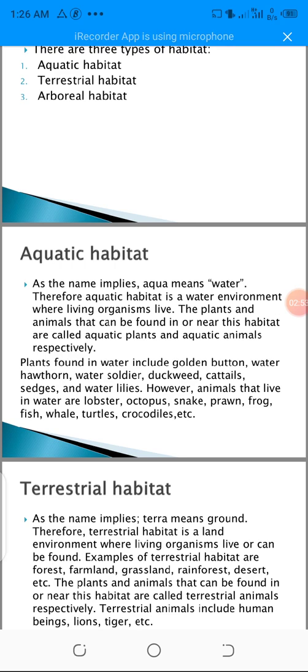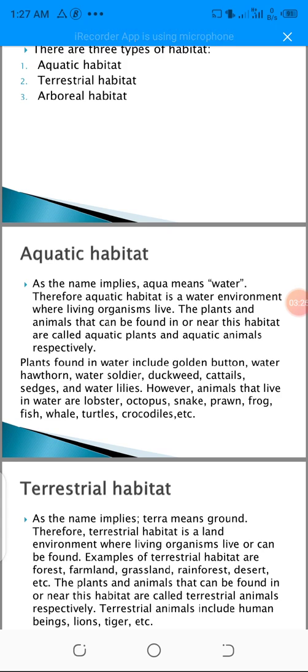As the name implies, aqua means water. I'm very sure we might be familiar with the bottled water named Aqua. So the word aqua means water. There's also a movie called Aquaman. If you notice, the man is always inside the water. Those of us that have watched that movie will notice the whole movie was actually done inside the water. So as the name implies, aqua means water.